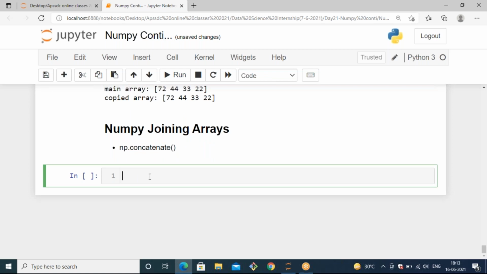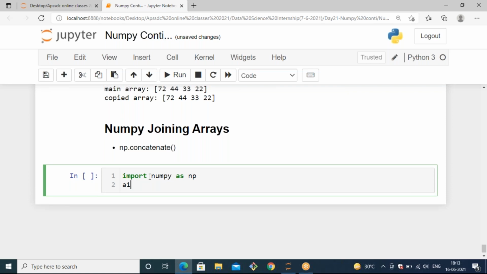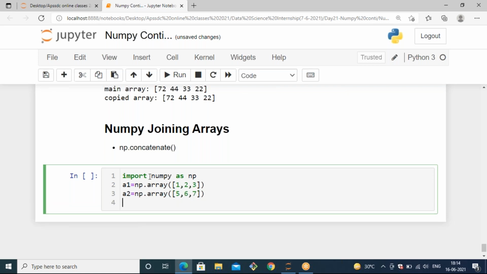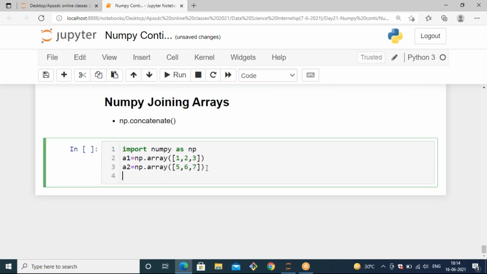So let's see how it happens. For that, I'm just importing NumPy as np. a1 for creating one array, np.array, here I'm passing only a single dimension array having 1, 2, 3. And I have another array with the a2 variable, and I'm creating it with some values, np.array of 5, 6, 7. Now I want to add these two arrays with the concatenate method.